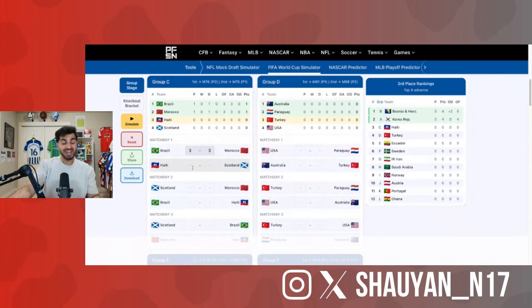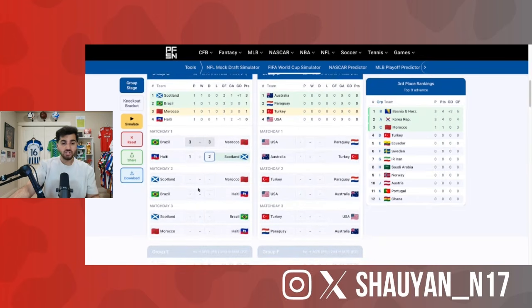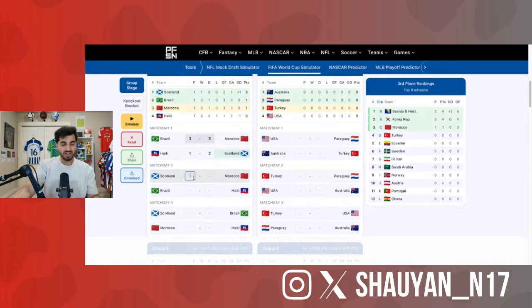Haiti, Scotland. Haiti absolutely walloping New Zealand. Obviously, as an Iranian national team fan, I had one eye on that match. I want to say 2-1 to Scotland. I think it will be a pretty close game. Morocco, Scotland. I think this is where Morocco get, you know what? I'm going Scotland. I think Morocco's slipping this one. I just think there's a lot to be said with the whole Morocco AFCON thing. I think it's just going to be bad juju for them going into this World Cup.